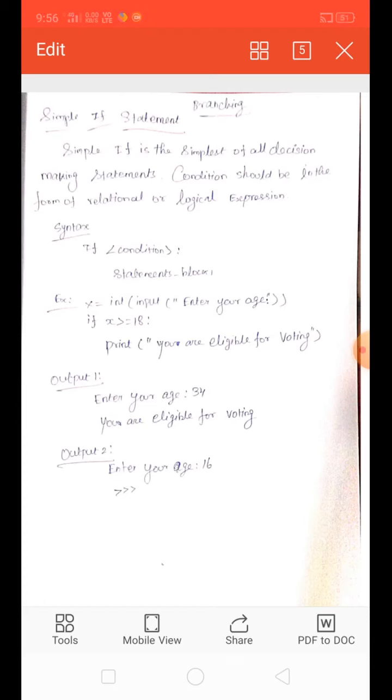That's all. The other topics, if else and if elif else, will be seen in the next class.